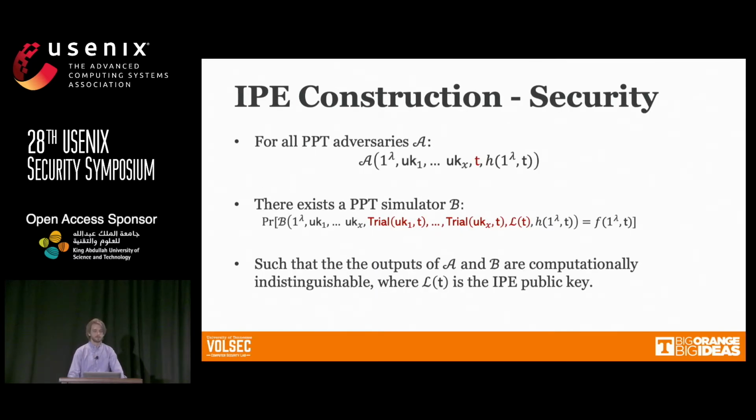And we prove the security of this in the standard model by reducing it to the security of the IPE scheme that we use. We use our previously mentioned definition, and we show that given the first adversary, it's possible to construct a simulator that uses only the trial results such that the outputs of the two are computationally indistinguishable using the leakage function of the IPE public key.